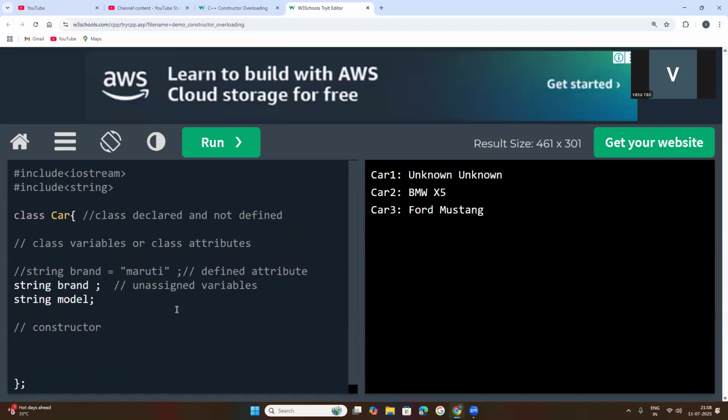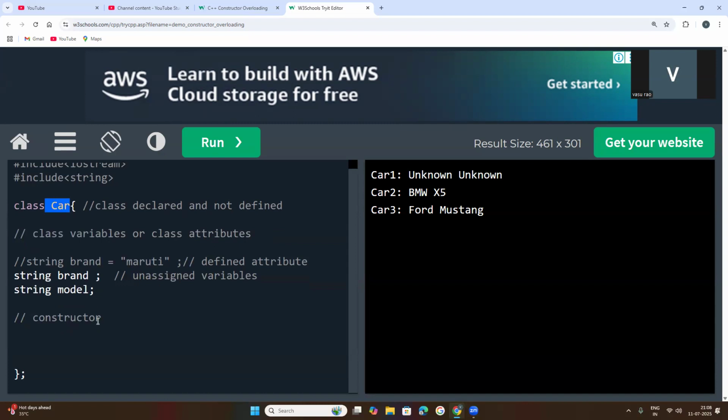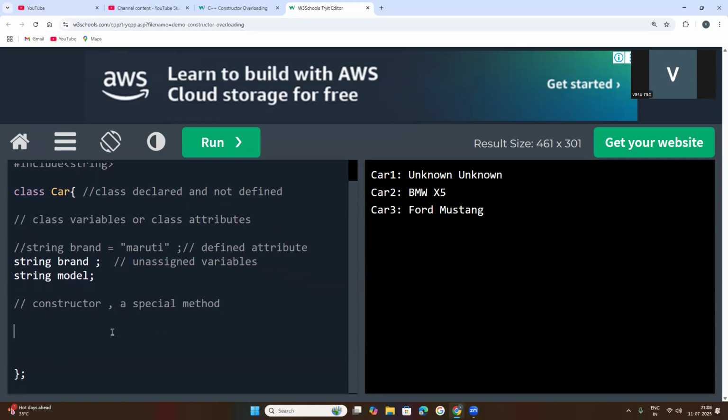Now the class is declared. The car class attributes are declared but unassigned. Now, the constructor. What is the rule to create a constructor? A constructor is a special method.